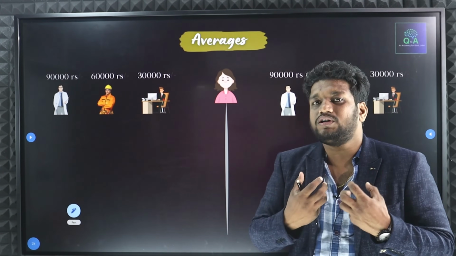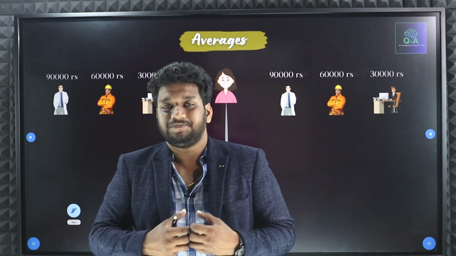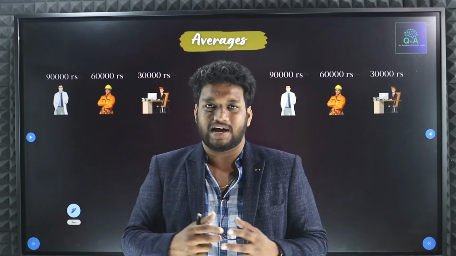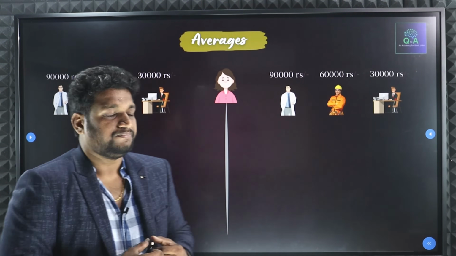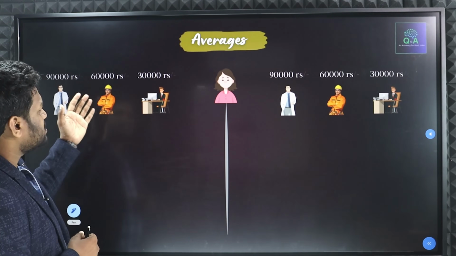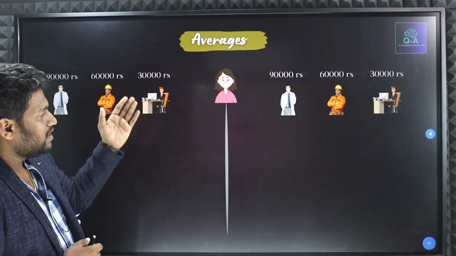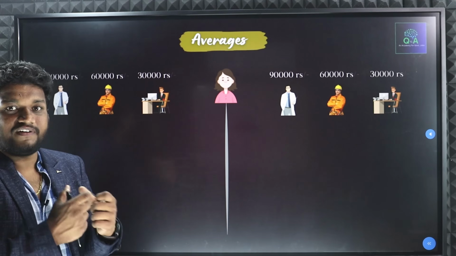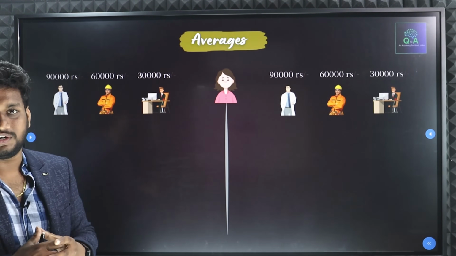Now, whatever amount they have, they want to give to their mother. So their mother is going to distribute that amount in an equal manner. Now what they did, all three of them went near their mother. They gave their complete salary to their mother. Now what is the salary of the three members? 90,000, 60,000 and 30,000. Their mother wants to divide that salary in equal amounts, and she wants to give it to their children only.